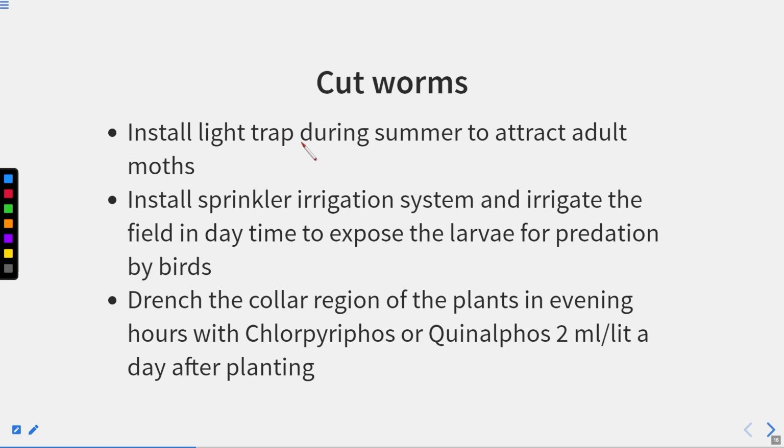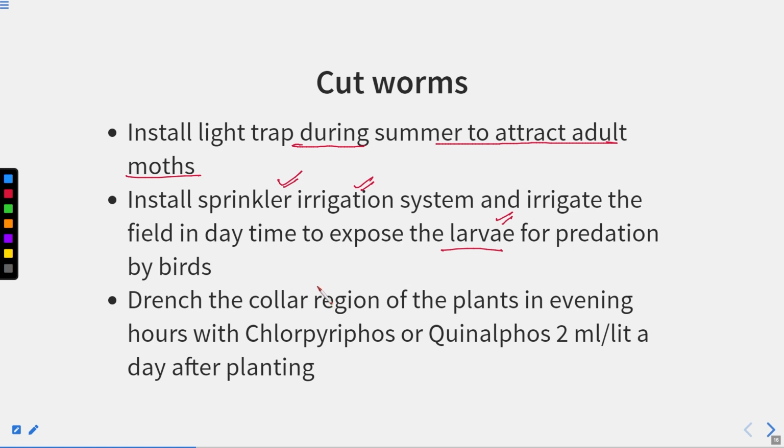Cutworms. Install a light trap during the summer to attract the adult moth, and install a sprinkler irrigation system and irrigate the field in the daytime to expose the larvae for predation by the birds. So when you use the sprinkler irrigation method, what will happen? Its larvae will get exposed, and when the larvae of this moth get exposed, the birds come and eat these larvae as food, like predation by the birds.